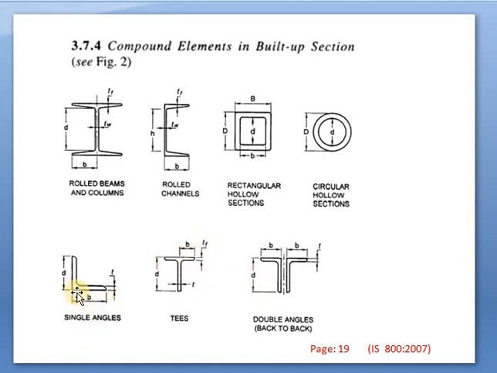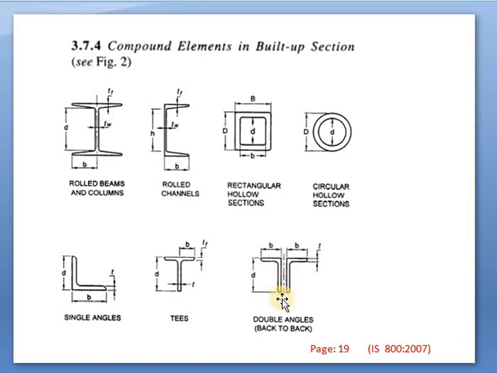Again, single angle sections can be kept back to back. Here it has been taken as back to back, that is, double angle back to back sections have also been taken. Why have we connected this along the depth side? Why not on the width side? Because the width is smaller and the depth is larger.